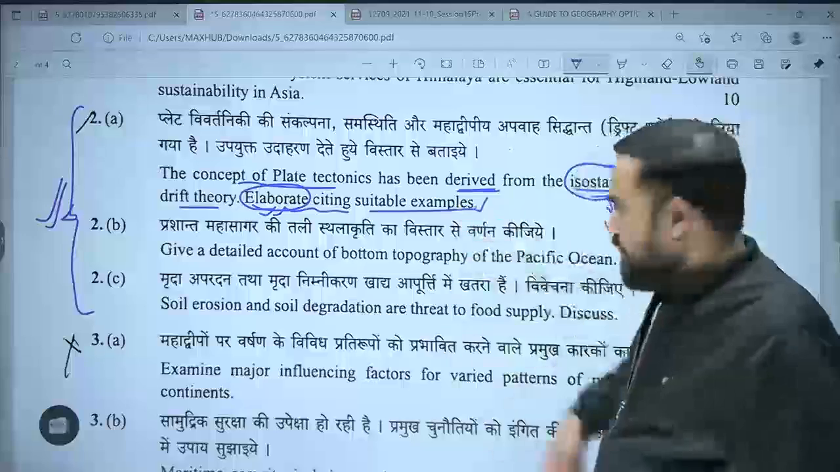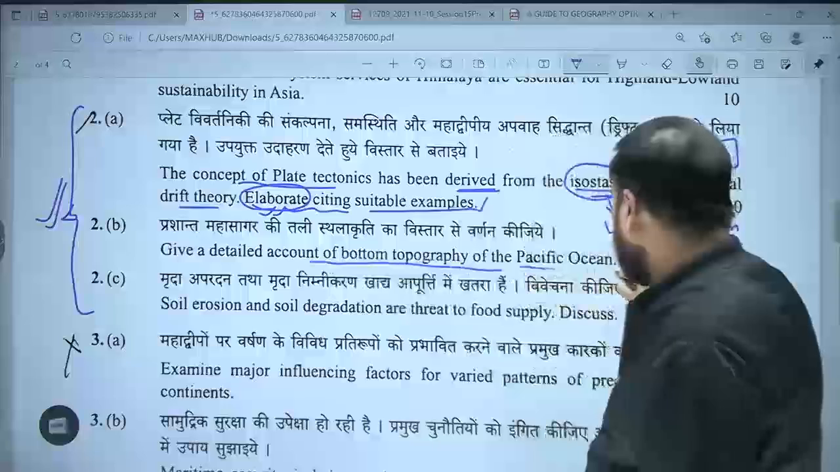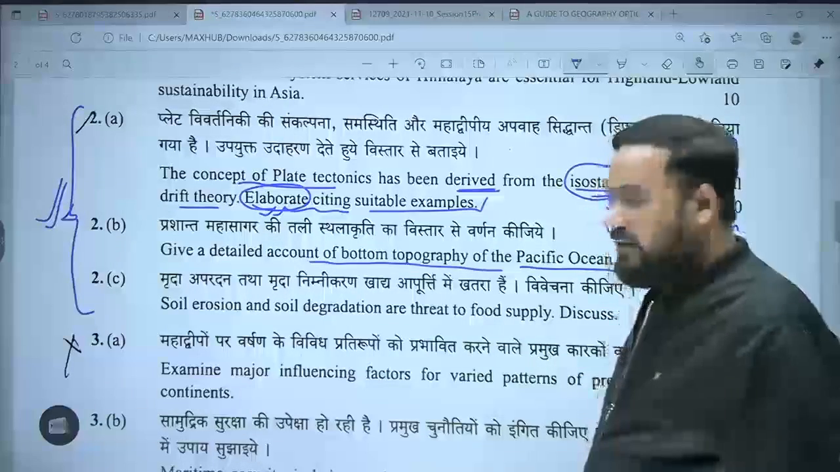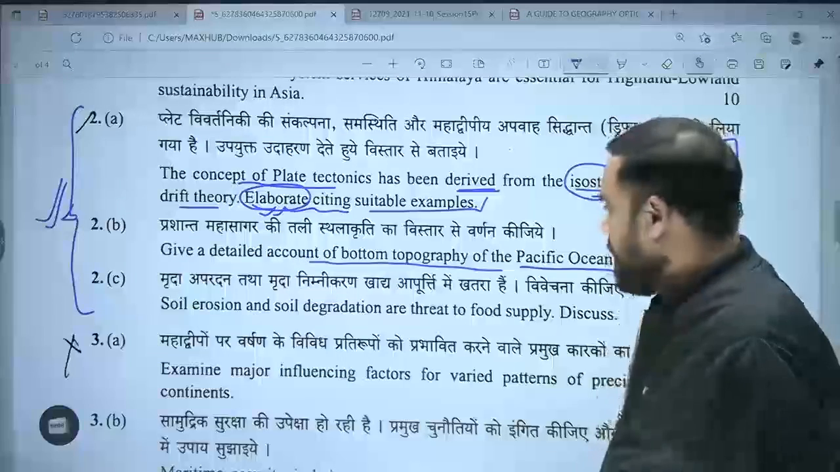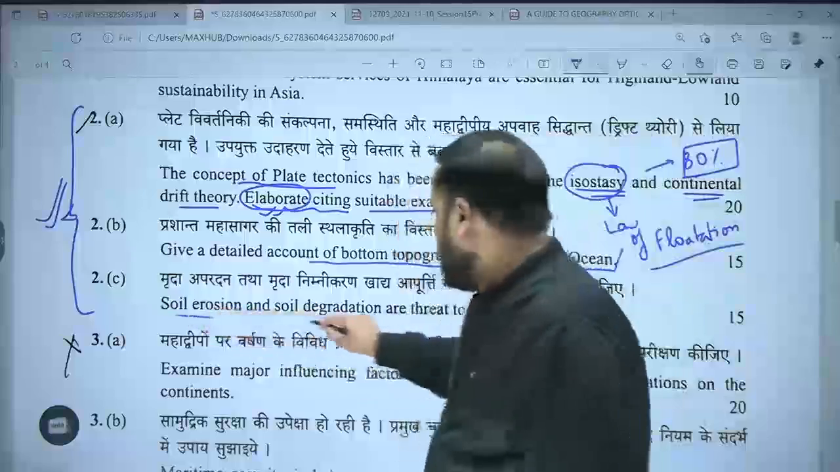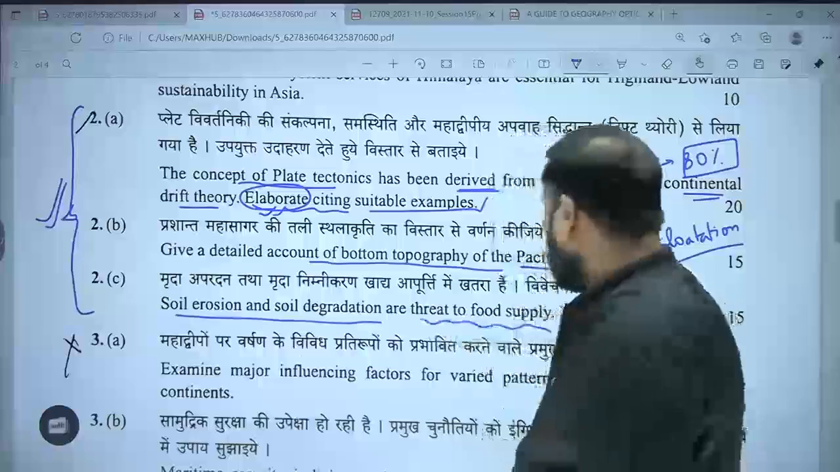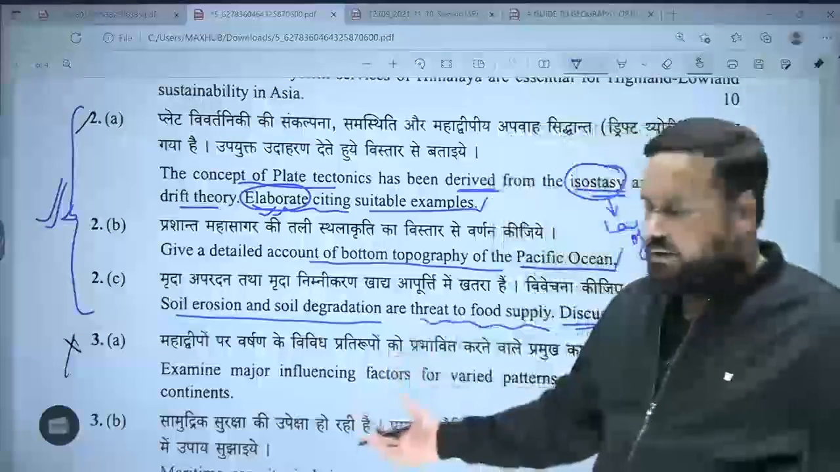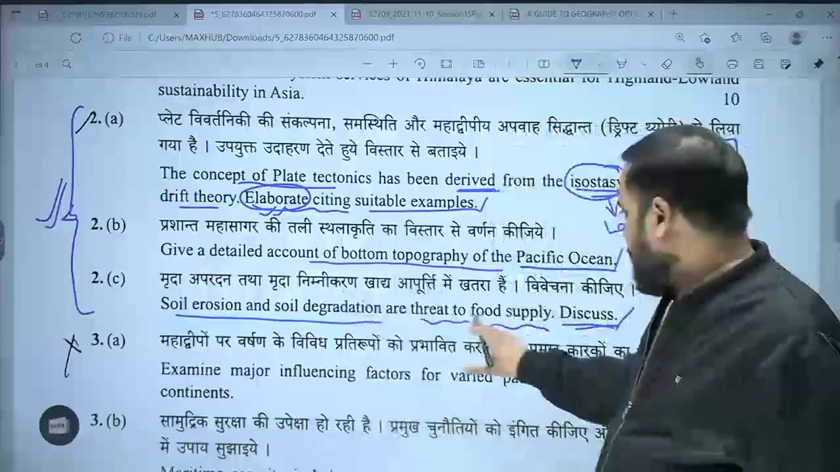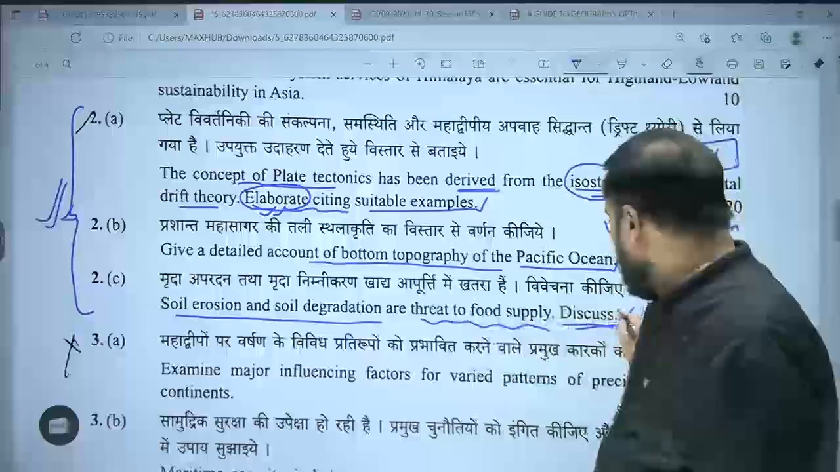So that is one. Then, give a detailed account of the bottom topography of the Pacific Ocean. A very, very direct question. There cannot be a more direct question than this. Next: soil erosion and soil degradation are threat to food supply. Discuss. Again, a very straightforward question. The keyword here is discuss.